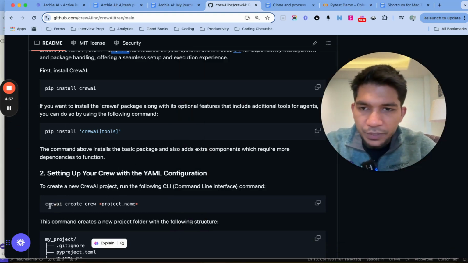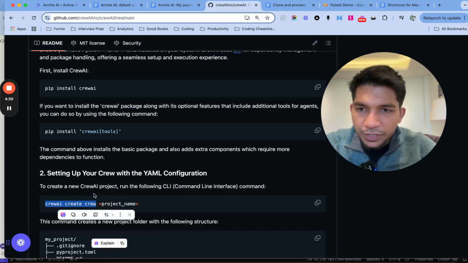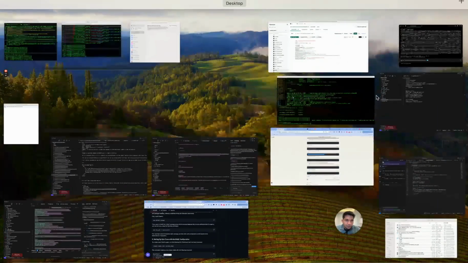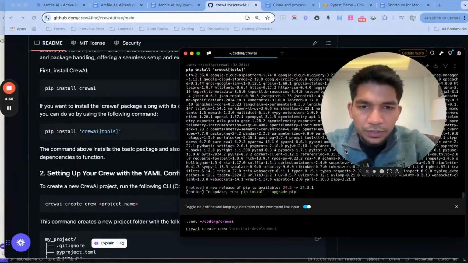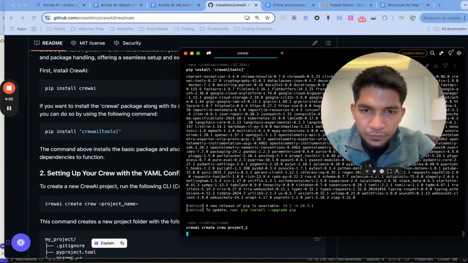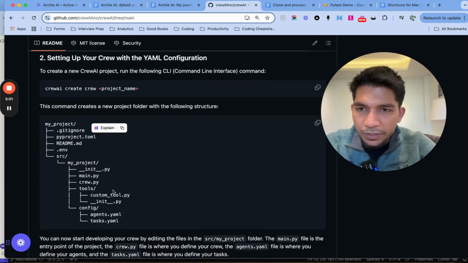Now the next step for me is to create this project. To create a new Crew project, run the following command. I don't know whether I should do it within the same folder, but yeah, let's do it here only, and we can call it project 1. So I'm hoping that what it's saying here is that it will create this sort of structure where there is a main.py, crew.py, and there is tools, and there is a config here.